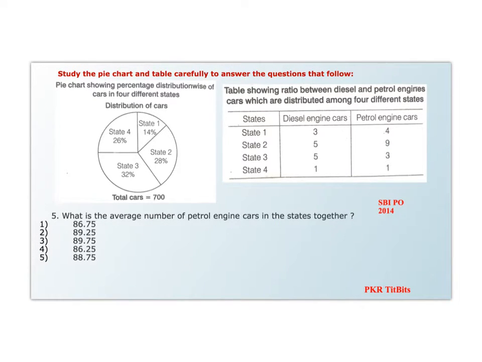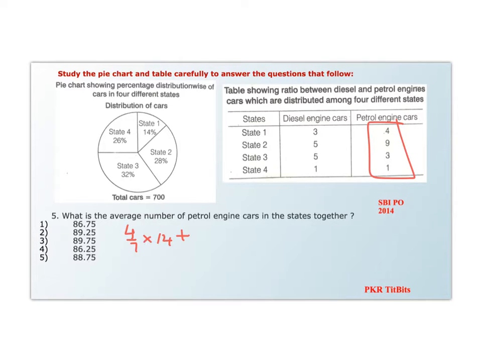Next question: what is the average number of petrol engine cars in all states together? So all the petrol engine cars we have to consider here. For state 1, it is 4 by 7 into 14% of 700. In all the cases, 7 will be a common term, so I will write it at last.